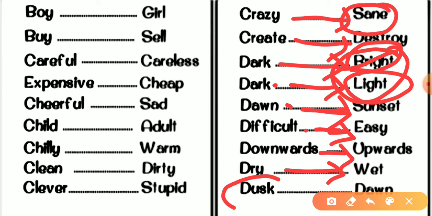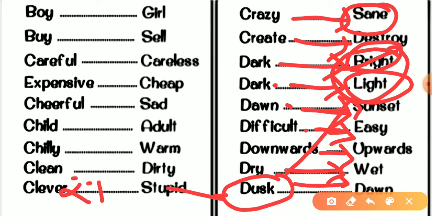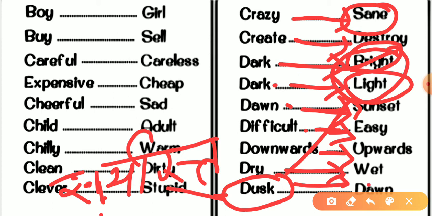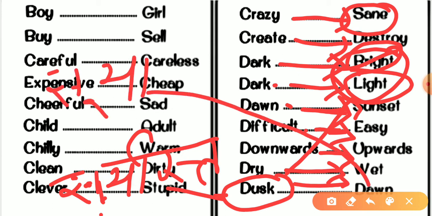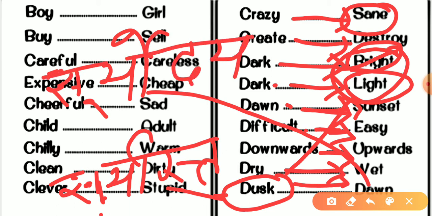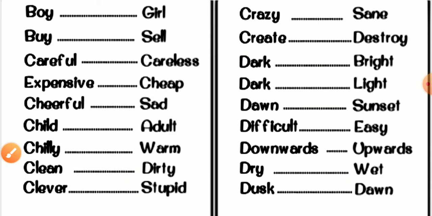Dusk, the same meaning. Dusk and sunset, they both are the same. So the antonym would be dawn. It means Suryast. And dawn means Suryodaya. Don't forget it. So moving forward.